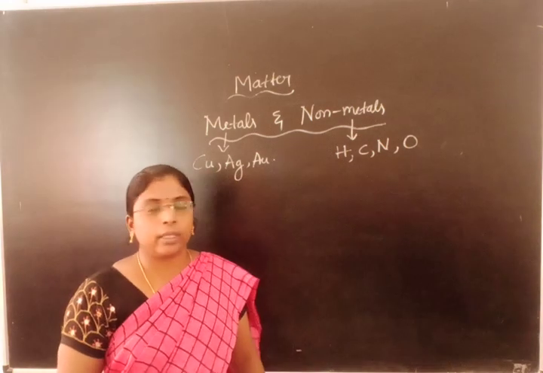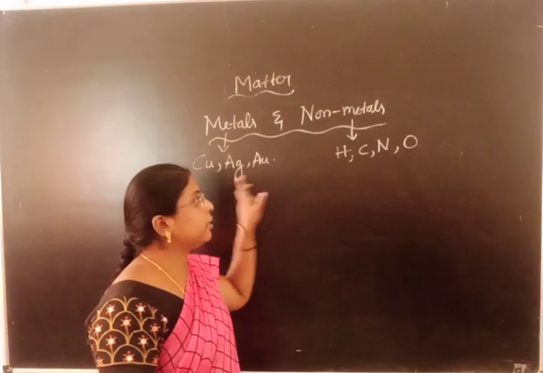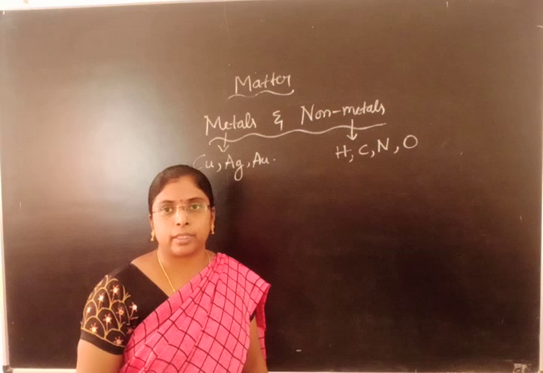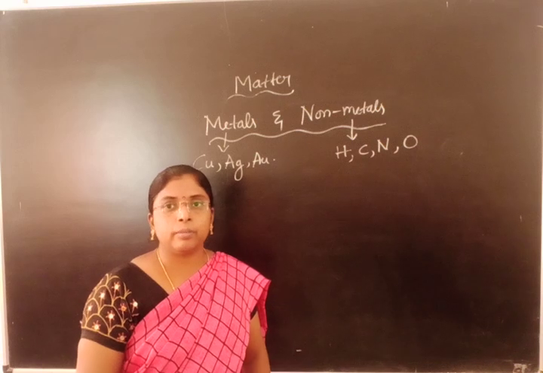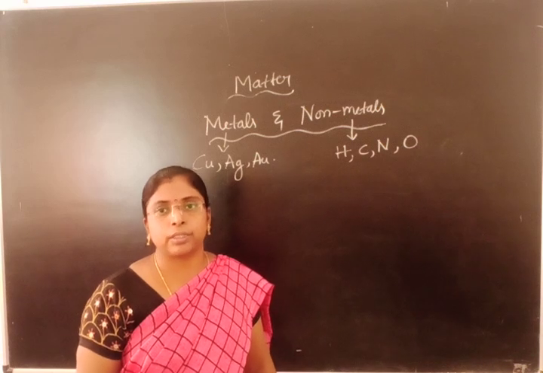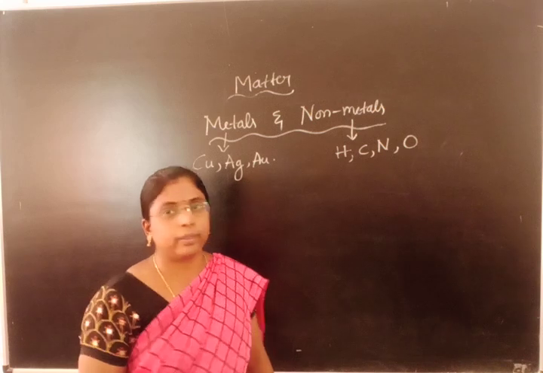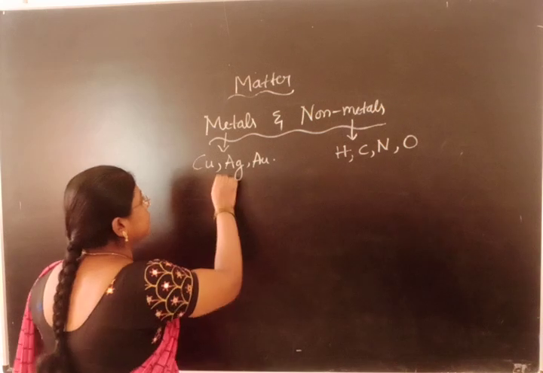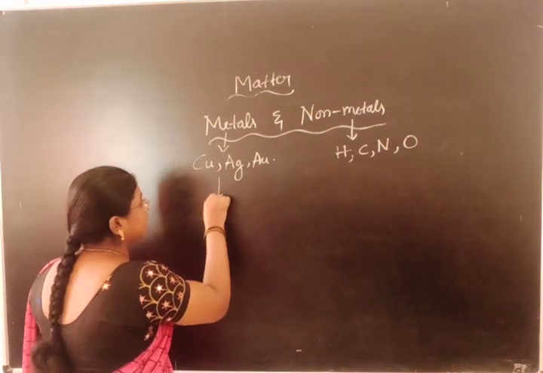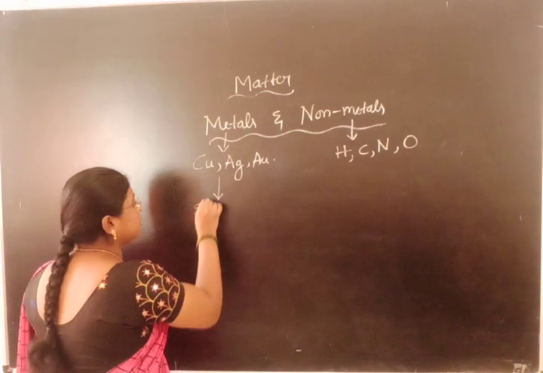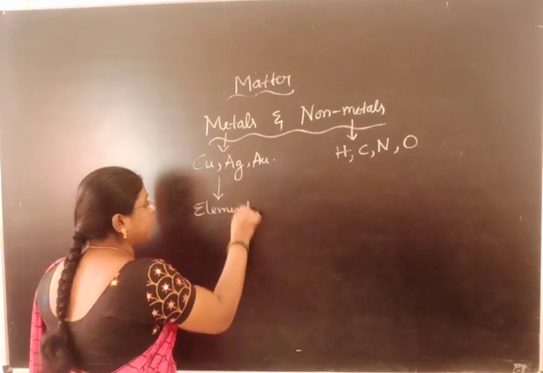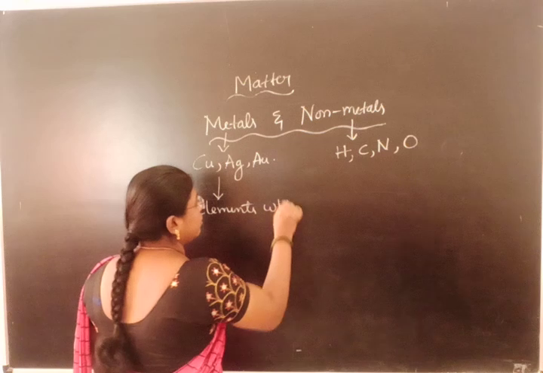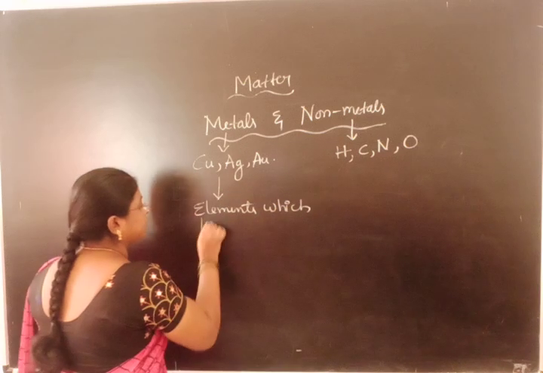Metals are good conductors of heat and electricity. Non-metals are bad conductors of heat and electricity. In terms of chemical reactions, if you want to define metals, metals are elements which lose electrons.